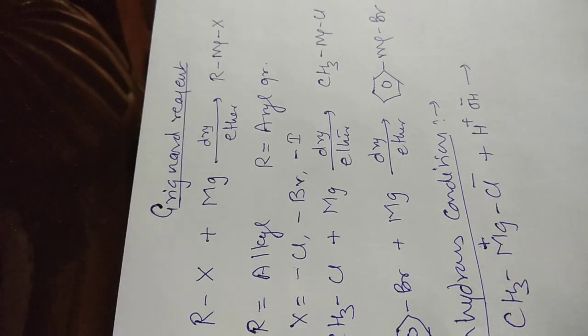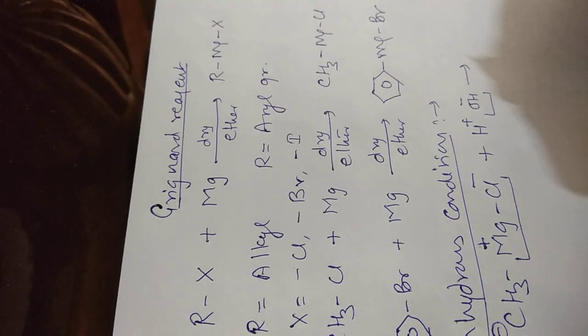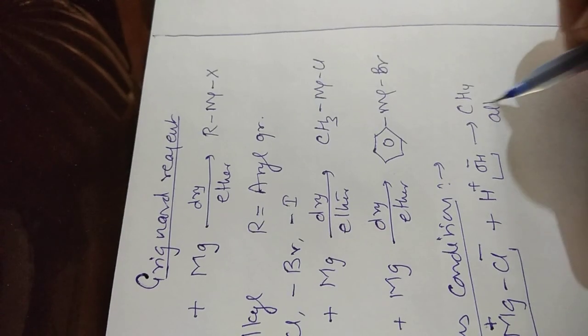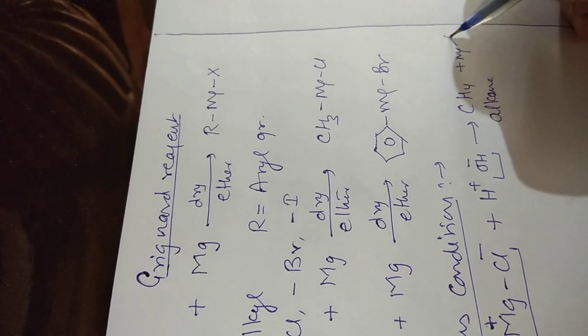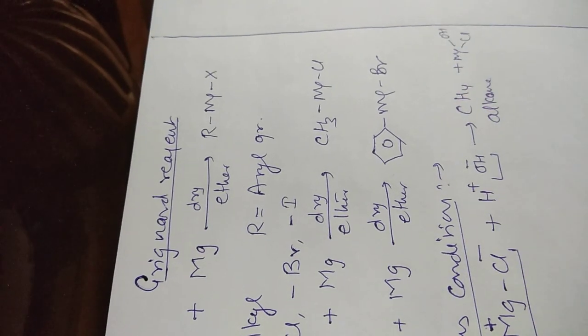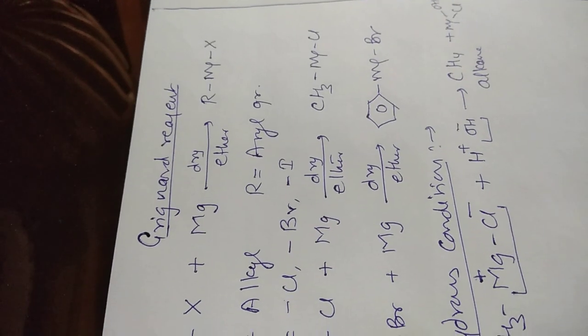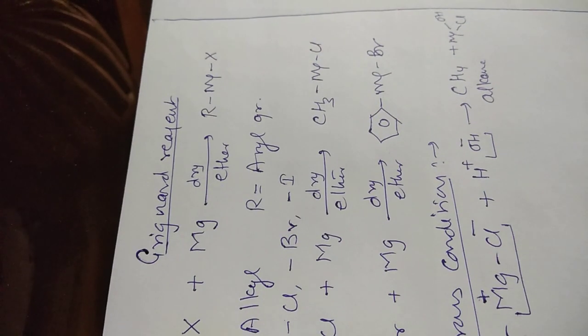Cl will be negatively charged and CH3 will also be negative. As a result, MgCl will go along with OH and the alkane will form, along with the basic chloromagnesium hydroxide. So, we should not take the hydrous condition when we prepare Grignard reagent.